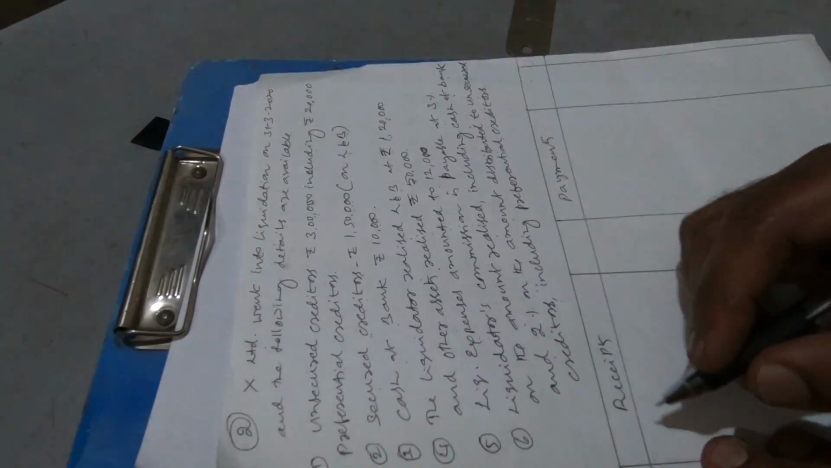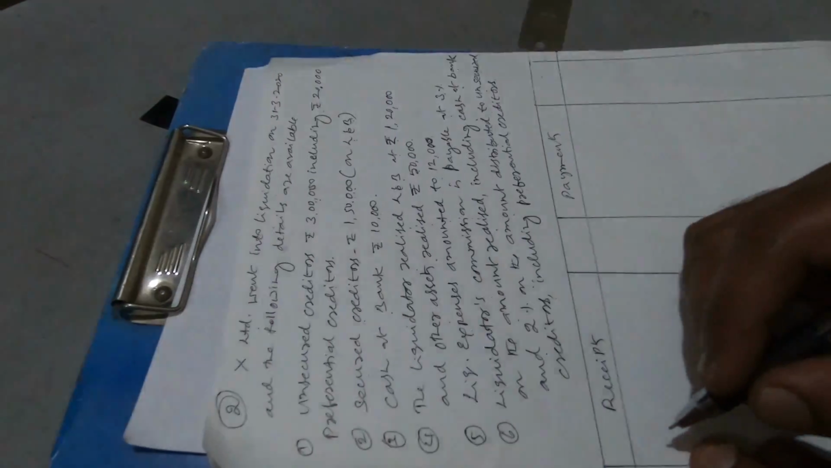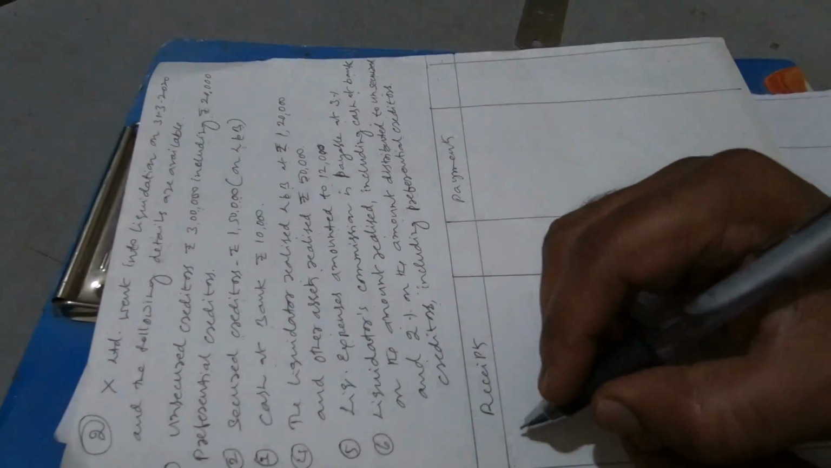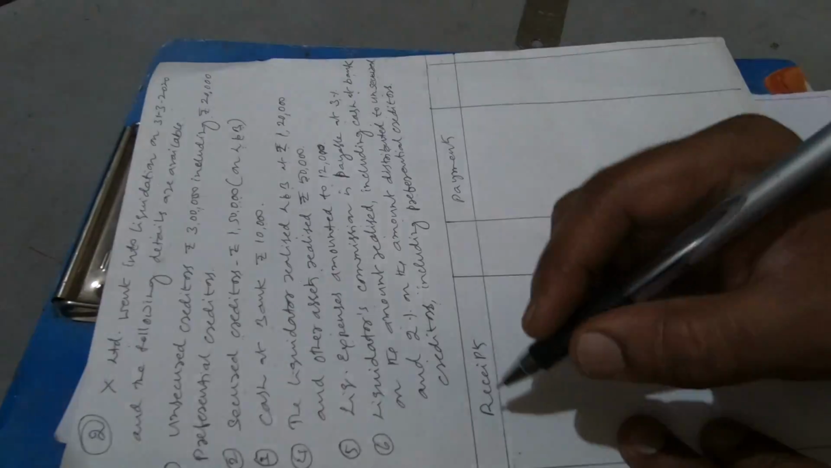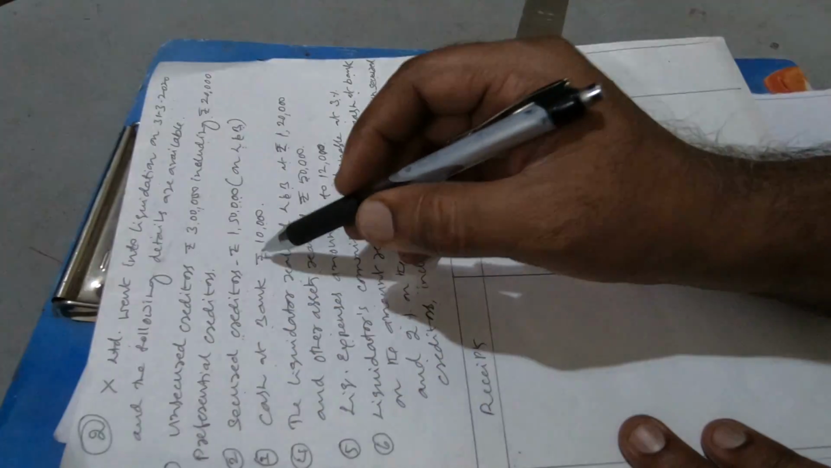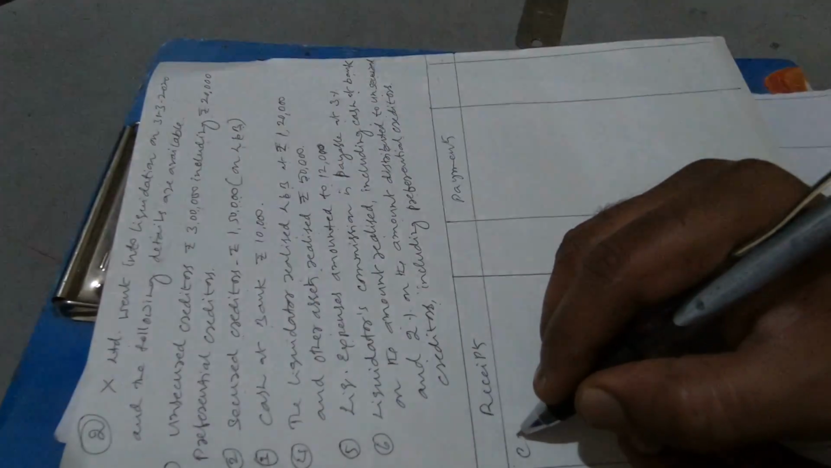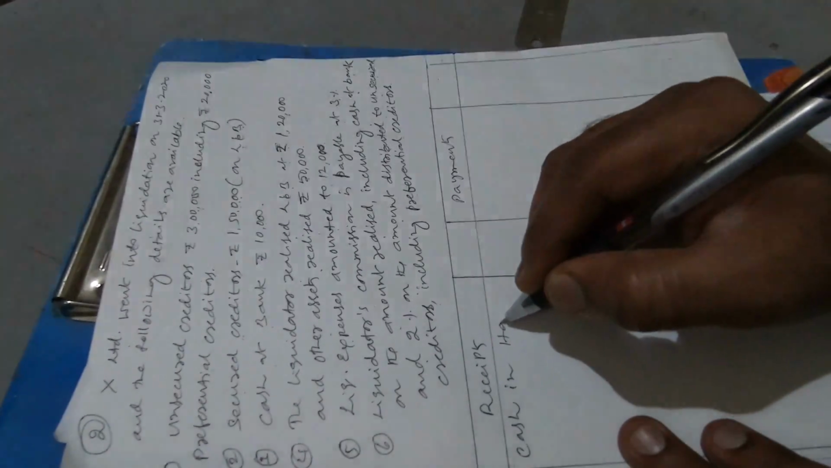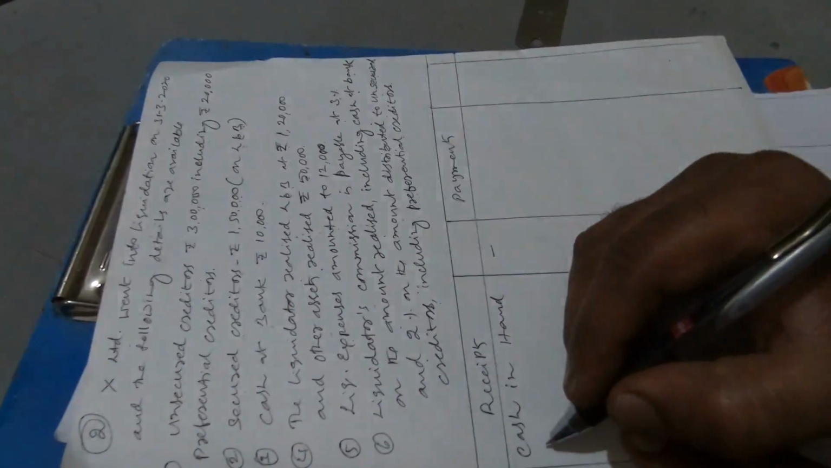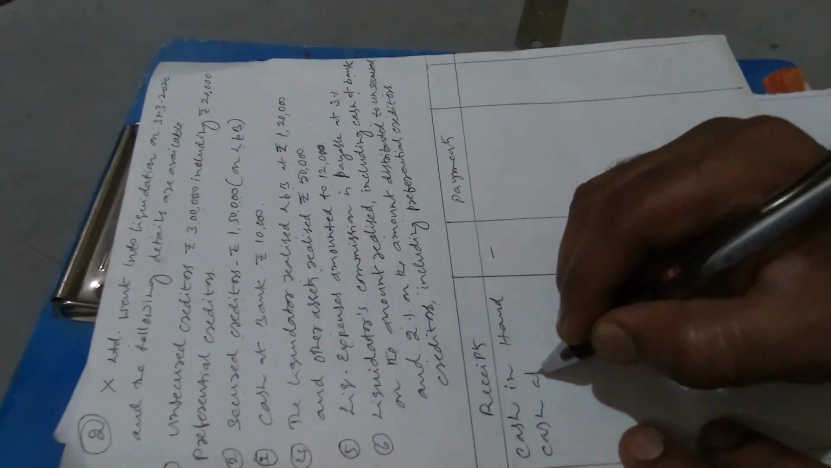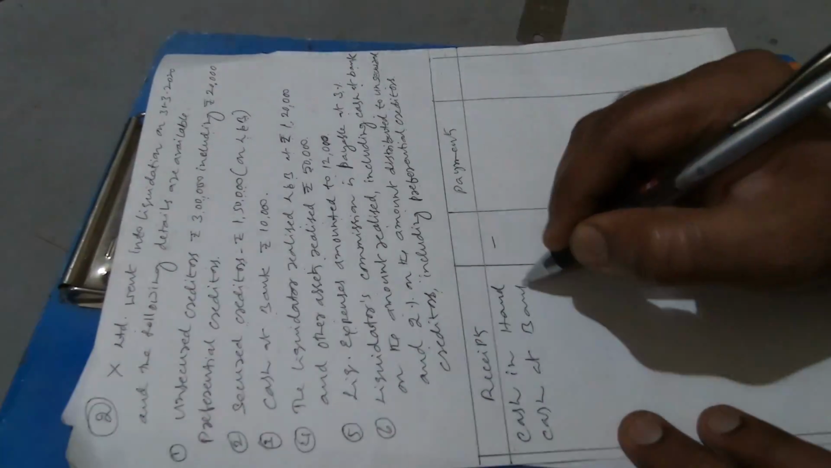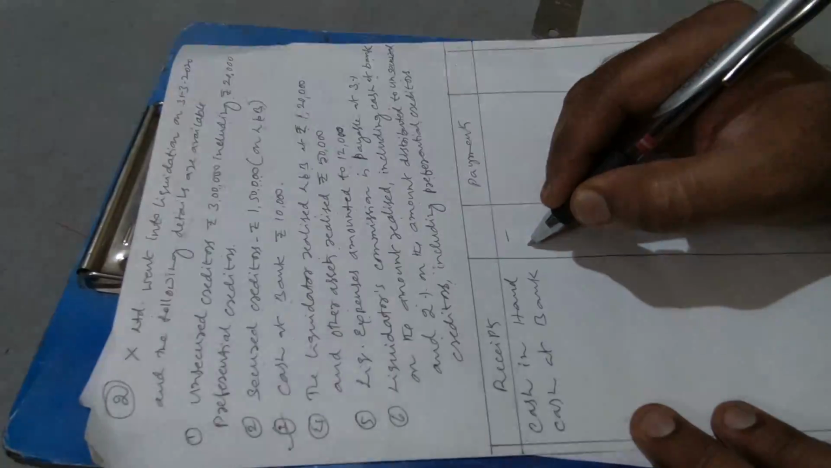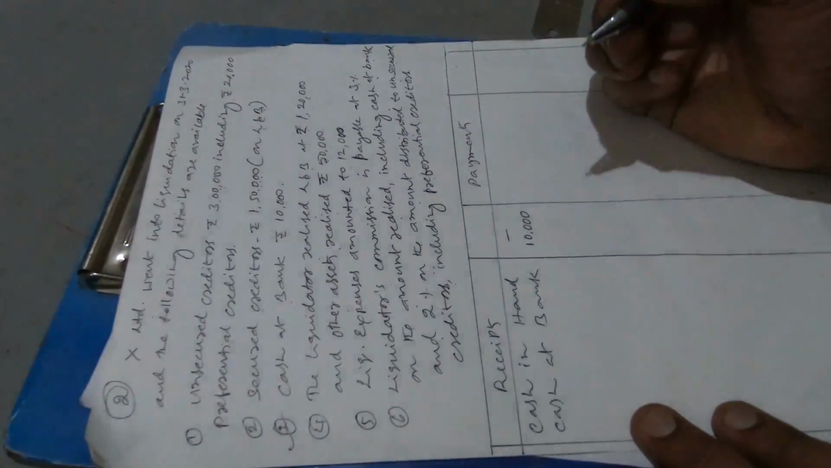So first of all, as usual, we'll start with the receipt side. On the receipt side, we have the cash at bank, that is given. So therefore there is no cash in hand here. So I'll just write it as cash in hand nil. And then cash at bank is given as rupees 10,000.